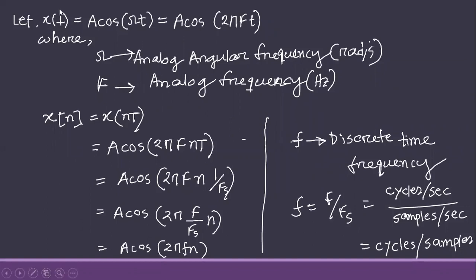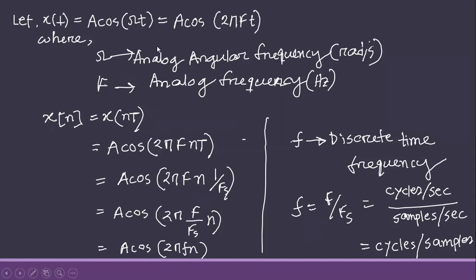So this is our analog signal, x(t) equals A cos Omega t. Here Omega is the analog angular frequency, which is in rad per second, and it is capital Omega. And this is equal to A cos 2 pi f t. This f is the analog frequency, which is in hertz.